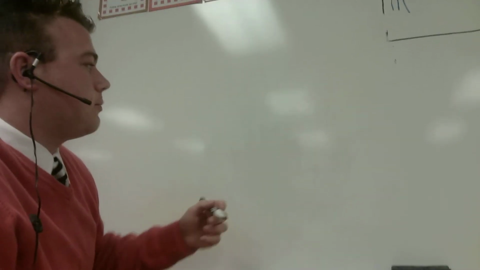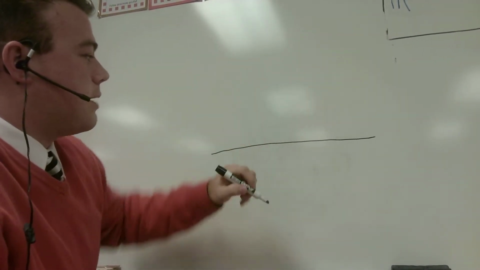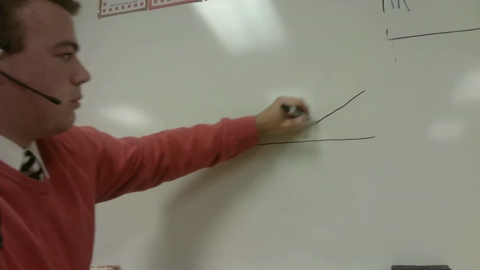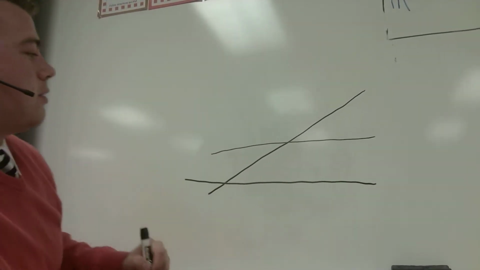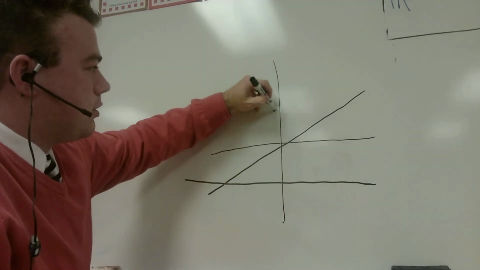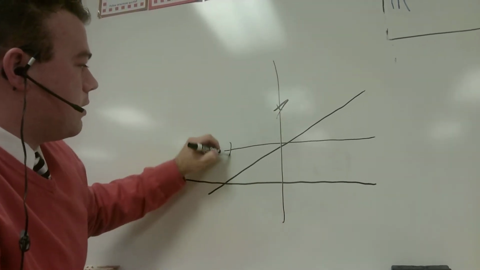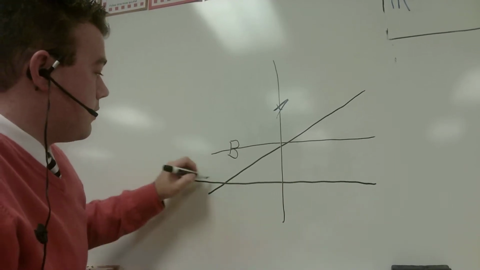Let's call this street A. This one is street B. This is street C. And then this one right here is street D. As I look at my computer, it's hard to see that A. There, it's a little better.